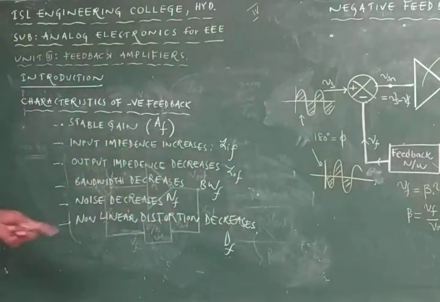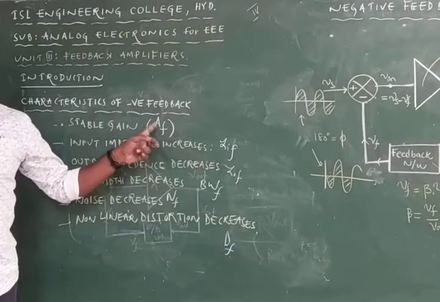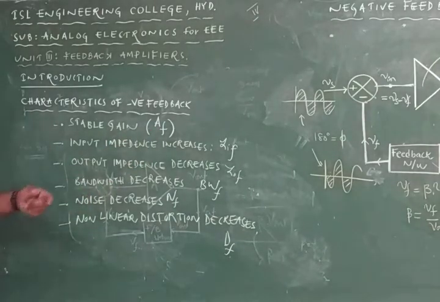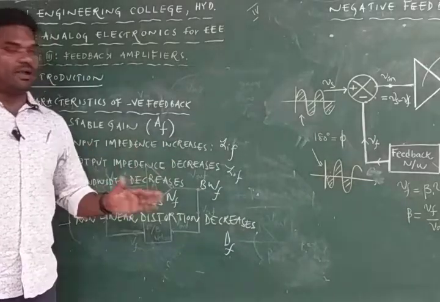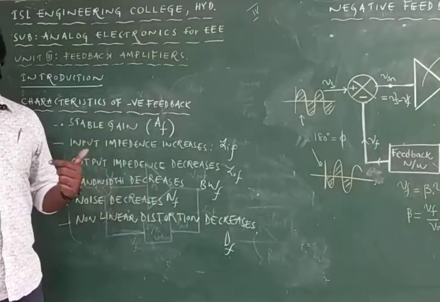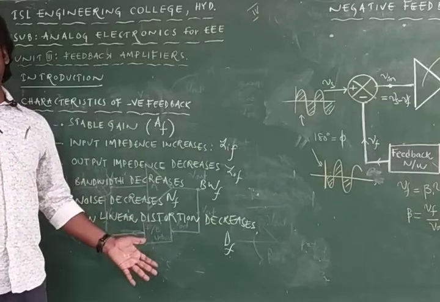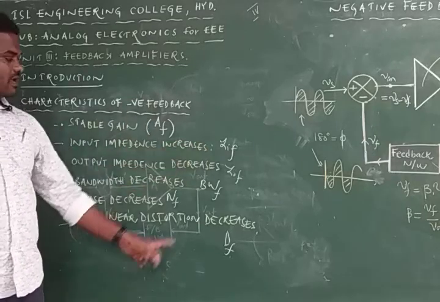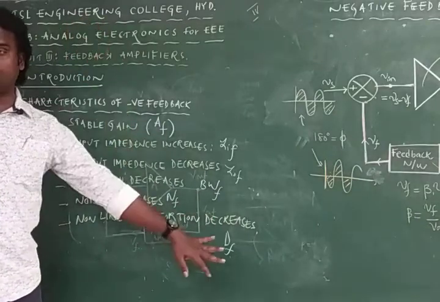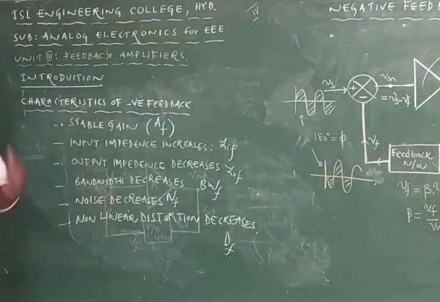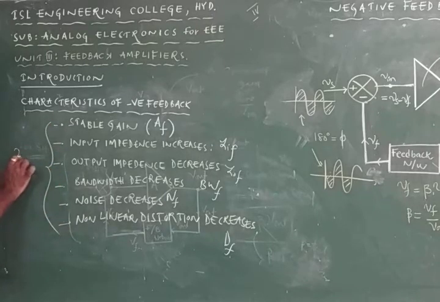Without employing the feedback, we have to study A. After applying the feedback, we have to study AF. That means we have to prove that gain is stable by employing the negative feedback. And second, by employing the negative feedback, we should prove that input impedance increases compared to without feedback. Here by employing the negative feedback, output impedance is going to decrease, and like this, these 6 points can be asked for 2 marks in the short answer question.